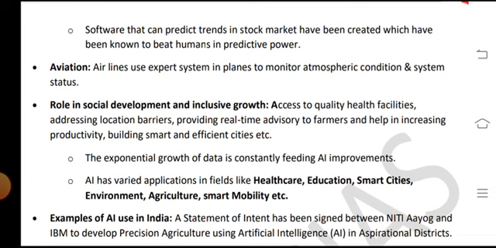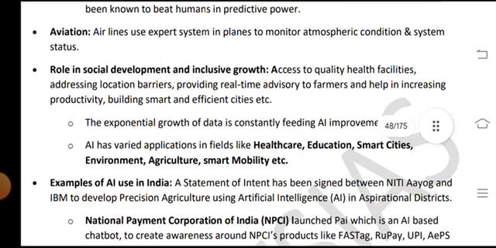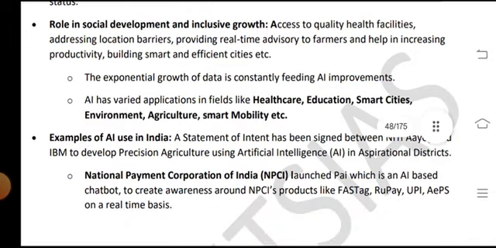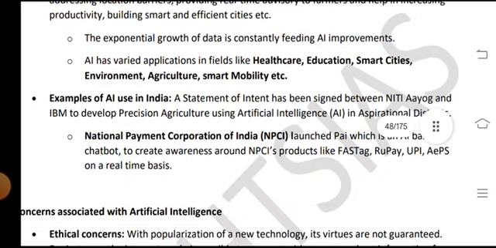Role in social development and inclusive growth: access to quality health facilities, addressing local barriers, providing real-time advice to farmers and helping increase productivity, buildings, smart and efficient cities, etc. The exponential growth of data is constantly feeding all the improvements. AI has varied applications in fields like healthcare, education, smart cities, environment, agriculture, smart mobility, etc.